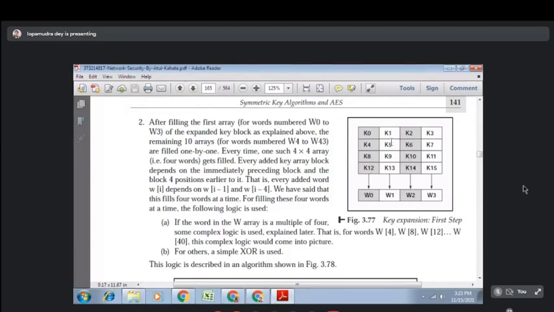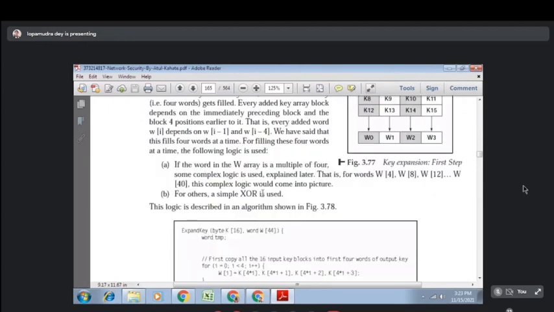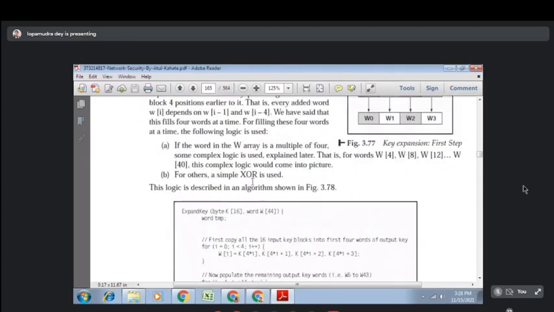This K1, first you have to arrange the keys in this way. There is K0, K1, K2, K3, K4, K5, K6, K7, K8, K9, K10, K11, K12, K13, K14, K15. So each byte will be arranged in this way. There is a 16 byte key there. Then you have to add K0, K4, K8, K12, and you will get this one. If the word W array index is a multiple of 4, some complex logic is used, that is W0, W1, W3, W4. In this way we will generate the words.